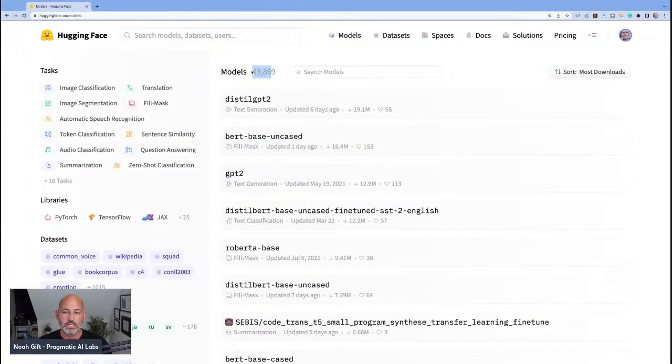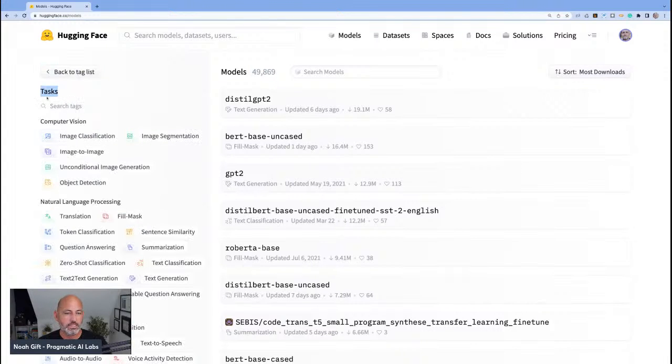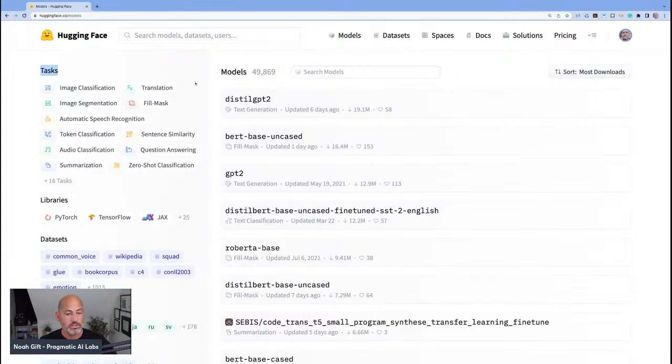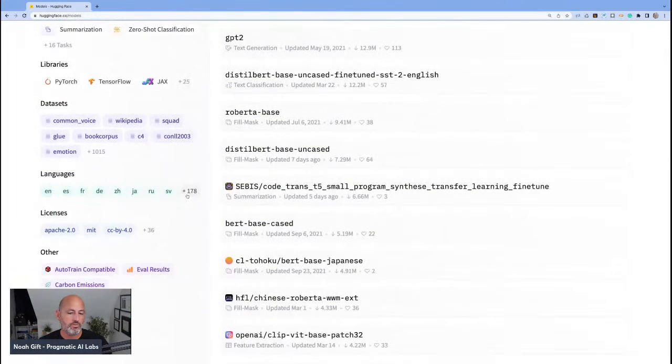All right, so a few things that we've already covered in Hugging Face were models, right? There's 50,000 models, which is pretty interesting. We see that there's lots of different kinds of tasks. There's 16 different kinds of tasks, which is pretty useful. There's libraries, right? So TensorFlow, for example, and then we have data sets, and then there's different languages, which in terms of natural language processing could be really important.